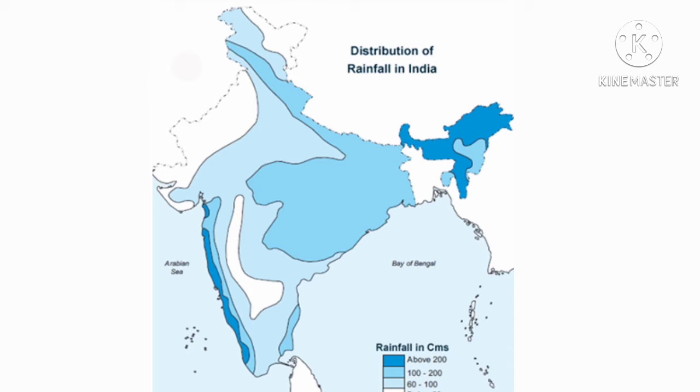Why does the east of the Sahyadri get very low rainfall? Because that area is the leeward side. Leeward side of the Western Ghats receives very low rainfall. The rest of the country receives moderate rainfall. Snowfall is restricted to the Himalayan region.